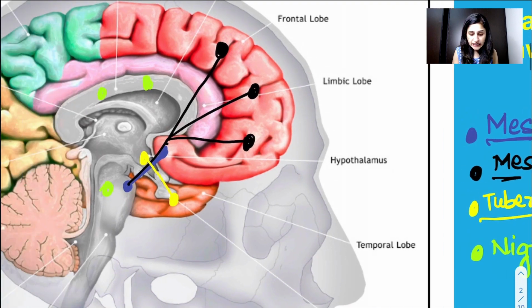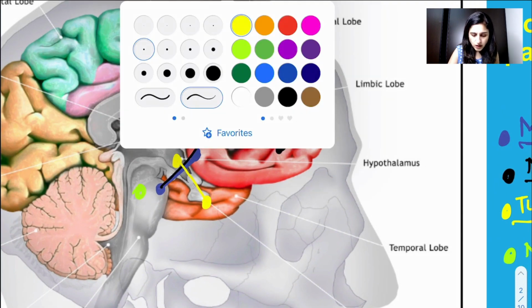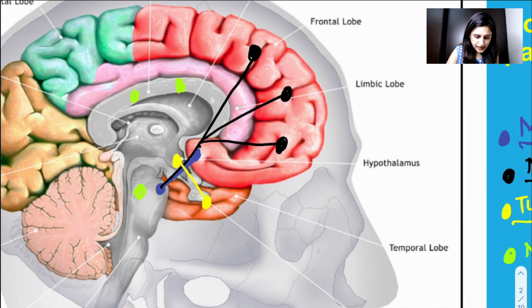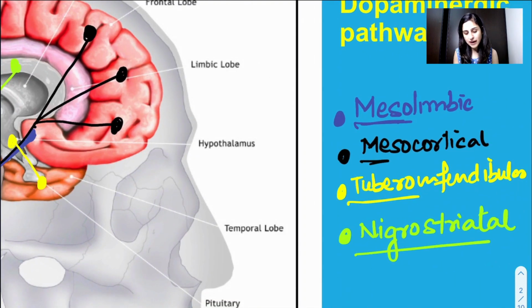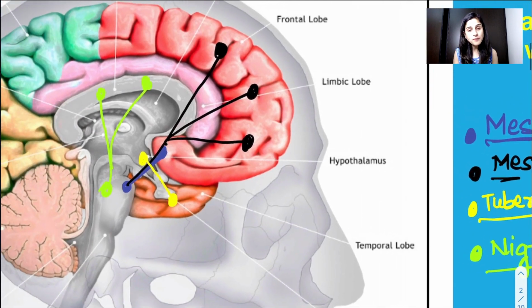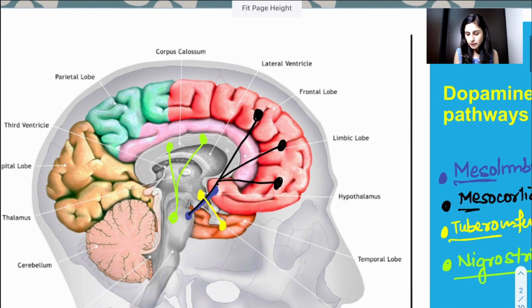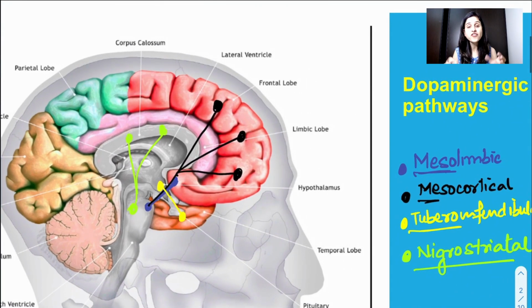And the one in the green, this one, is the corpus striatum mixing with the substantia nigra, and that is your nigrostriatal pathway. So all these pathways are dopaminergic pathways and very important in their own sense.